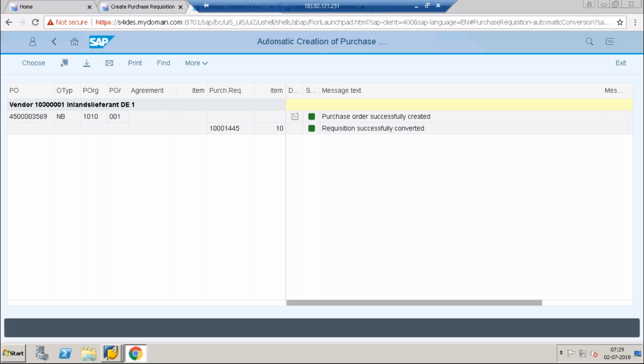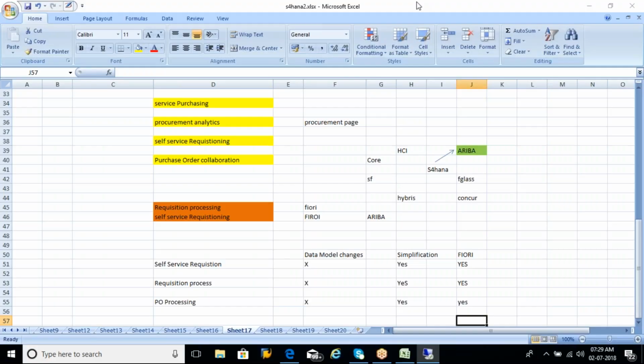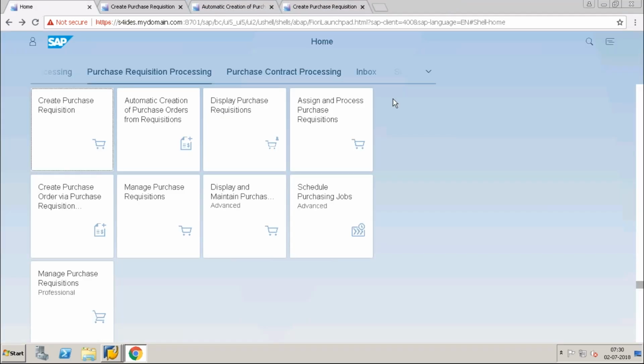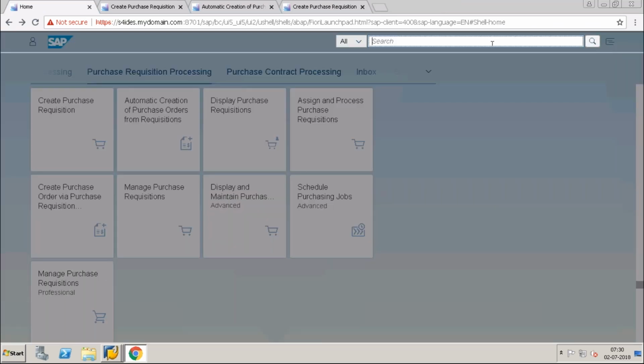Okay, is it clear for you now? So now what we can do is, and what are the other two things? Yeah, purchase order collaboration and procurement analysis. So I will show you the procurement analysis. Anyhow, for each and every topic I will show you. So we have a procurement overview page. Okay, this is my analytics.